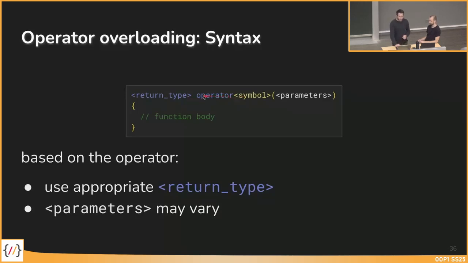Then the operator keyword followed by the symbol, so operator plus, operator minus, and so on, and then some parameters. In our case from before, there was just one parameter. We'll come also to that in a minute, but it could be the case that we do not have parameters at all for some operators. We will also see that.